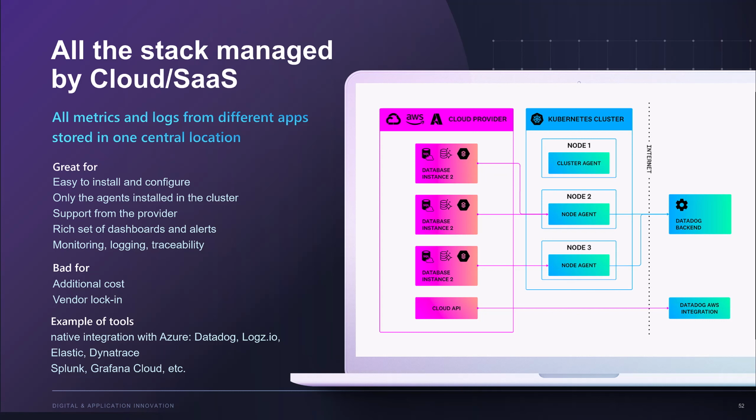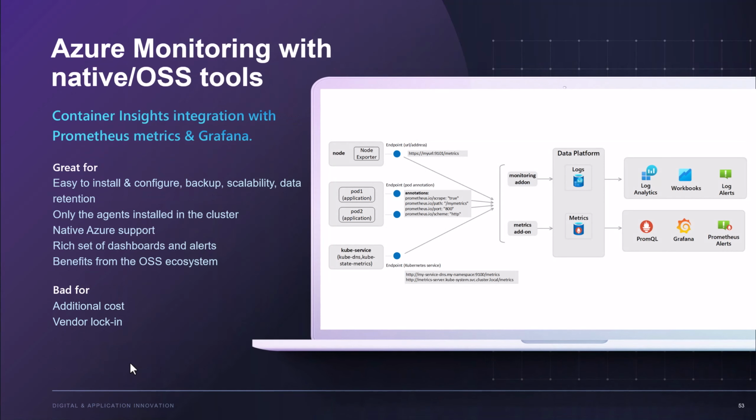I have put here an example of tools that have native integration with Azure, for example, like Datadog, Logz.io, Elastic, and Dynatrace, and some other tools that do not, at least yet, have integration with Azure, like Splunk, Grafana Cloud, and many more. Let's now go to explore the option number 4, which we'll focus on today, which is using Azure Monitoring with Native OSS open source software tools. Here we'll be using Container Insights integration with Prometheus metrics and Grafana.